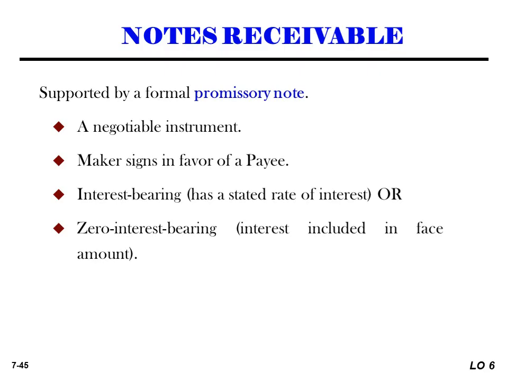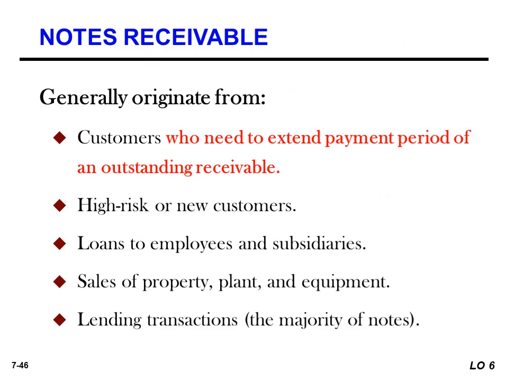There is support for a promissory note for a long period of time. It is a negotiable instrument, signed in favor of the payee, and it may be zero interest bearing or have interest included in the face amount. Notes receivable generally originate from customers who need to extend the payment period of an outstanding receivable, and from high-risk or new customers. They also arise from loans to employees and subsidiaries, sale of property, plant, equipment, and lending transactions.